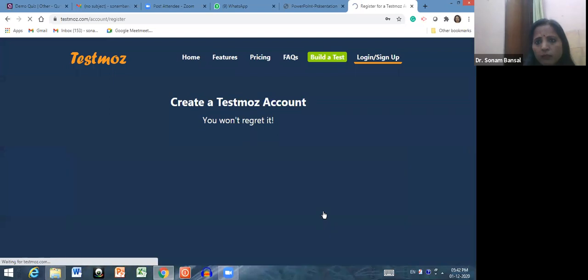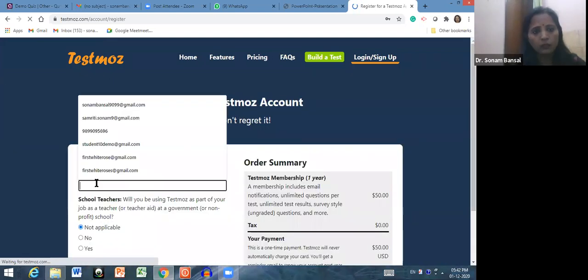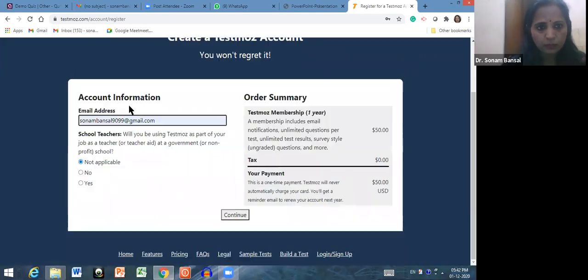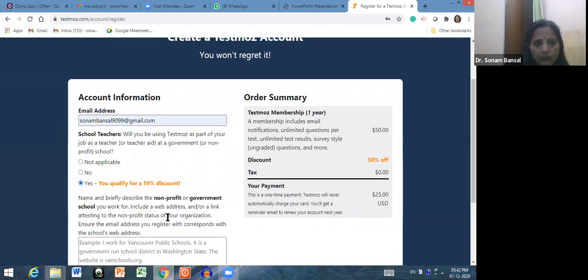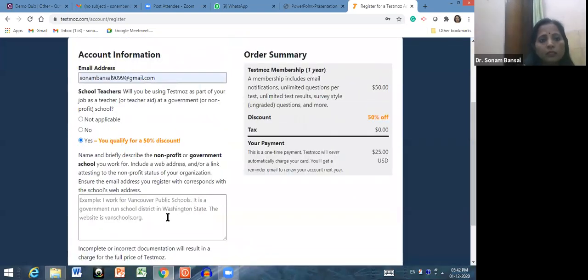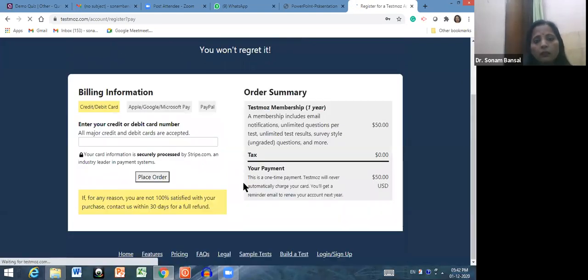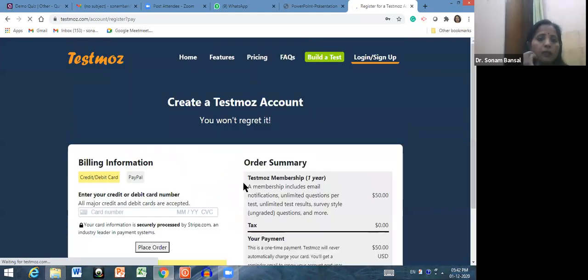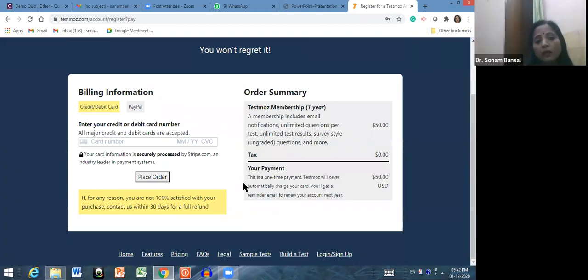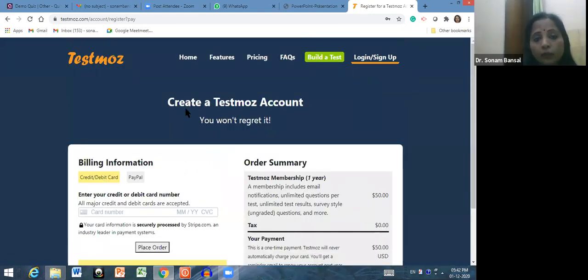Or you can sign up. See, this is your email address. It will ask you whether you are a school teacher, then you can write not applicable, or you can click yes, I am a college teacher or school teacher, and click on not applicable and click on continue. Actually, if you go for sign up, then it will ask you to enter your credit card or debit card number.